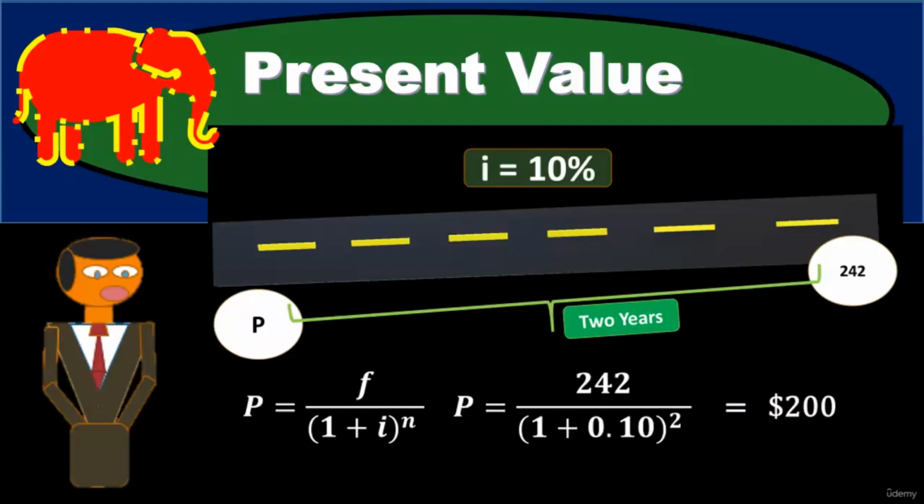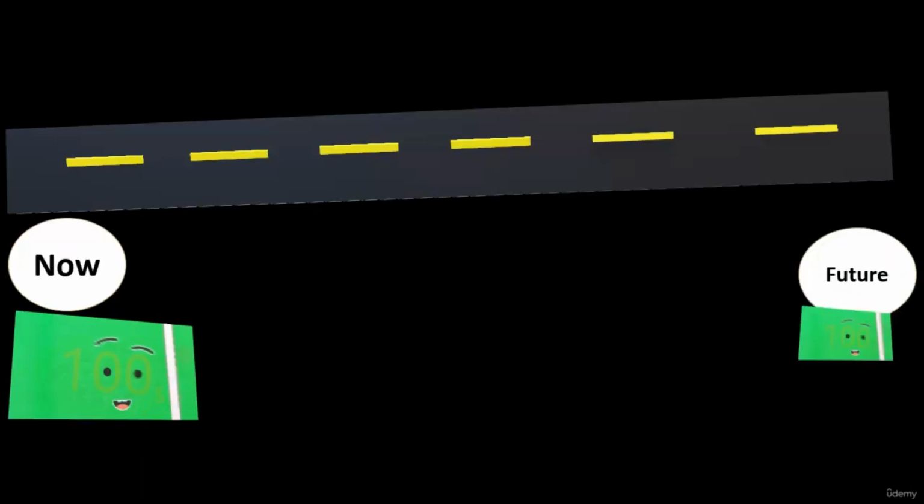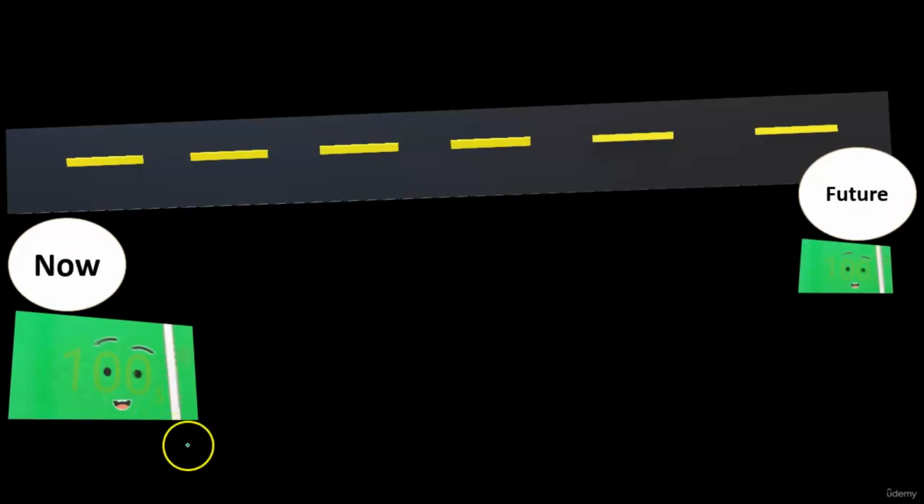In this presentation, we want to introduce the concept of present value. The first image we want to have in mind when considering the concept of present value is to have two time frames, two time periods in which we have the same dollar amount. So if we have the same dollar amount given to us either now or at some point in the future, which would we rather have?